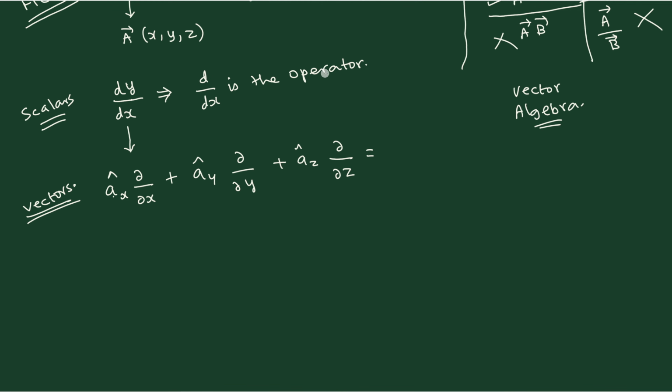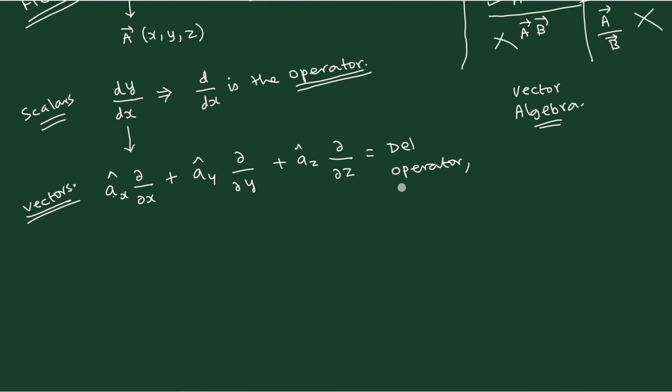Now, here you have to be careful, because of this reason only I have introduced the concept of operator. If you write only dy by dx, it is not an operator. Ultimately this will give you a function or a value. If you don't apply it on the y, that means this particular dependent variable, then only dy by dx is known as the operator. Similarly, if you don't operate it on anything, then it is called an operator. So this is known as the vector operator, and in particular, this is given the name del operator.